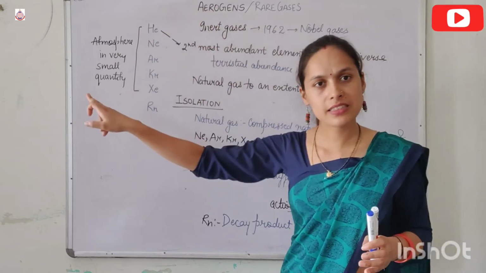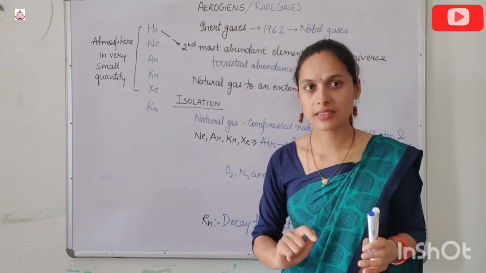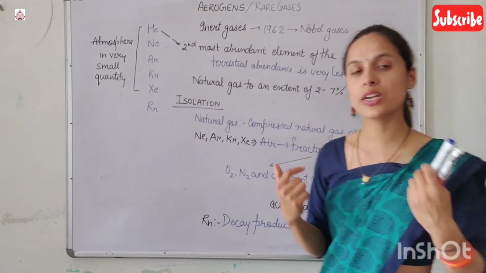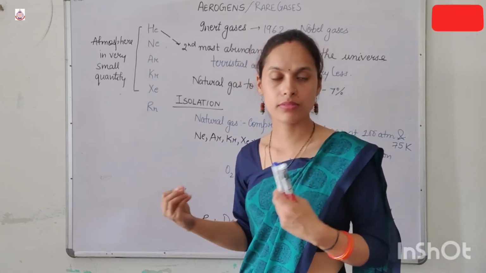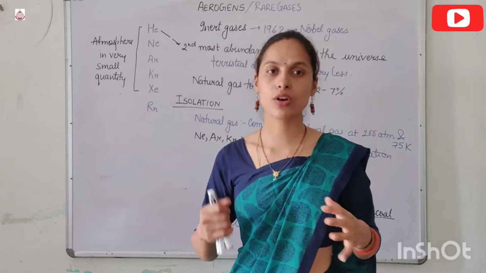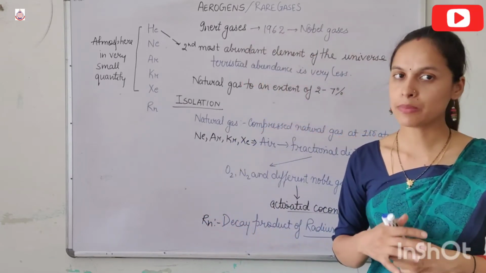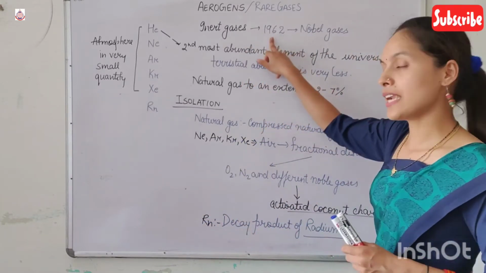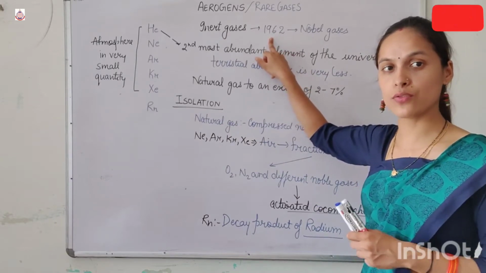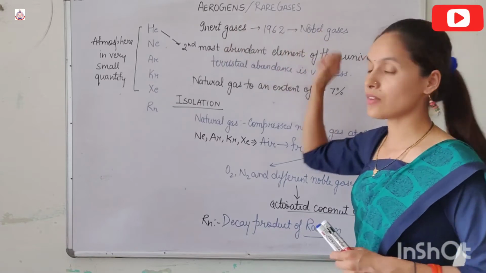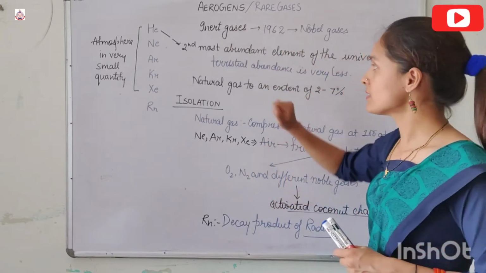Before 1962, these were known as inert gases, because it was thought that their compounds are not present because of their fully filled stable configuration. But after 1962, scientists discovered their compounds. Therefore, instead of inert gases, they were termed as noble gases.